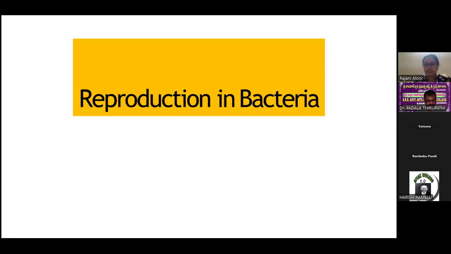The meaning of genetic recombination is exchange of genetic material. What is the genetic material in bacteria? DNA is the genetic material.